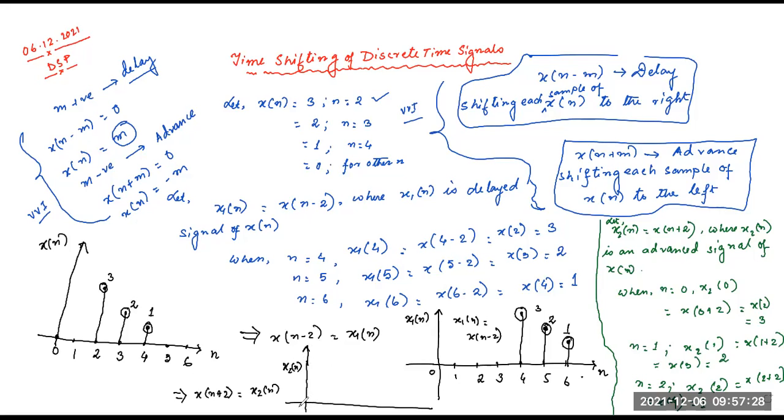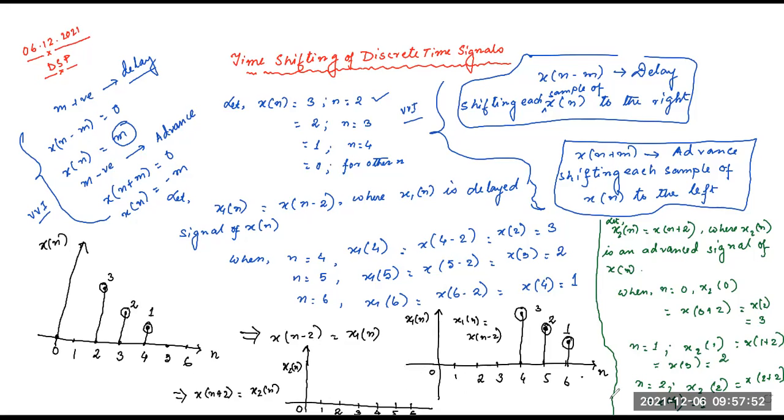This will be the 0th position. This will be 1, 2, 3, 4, 5, 6. Okay. So how will it be drawn?